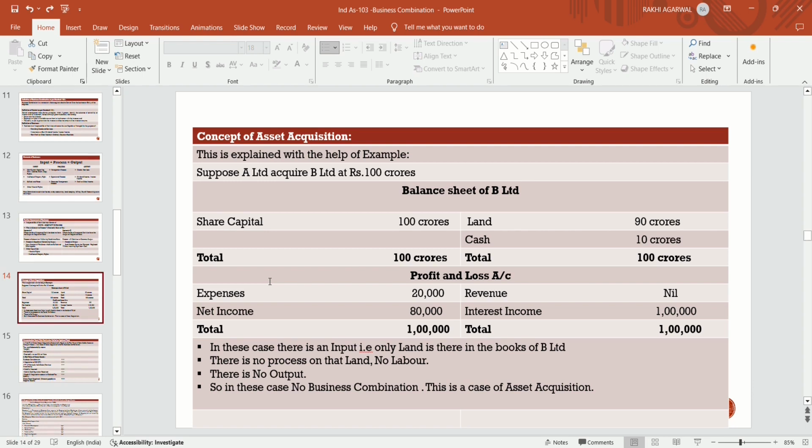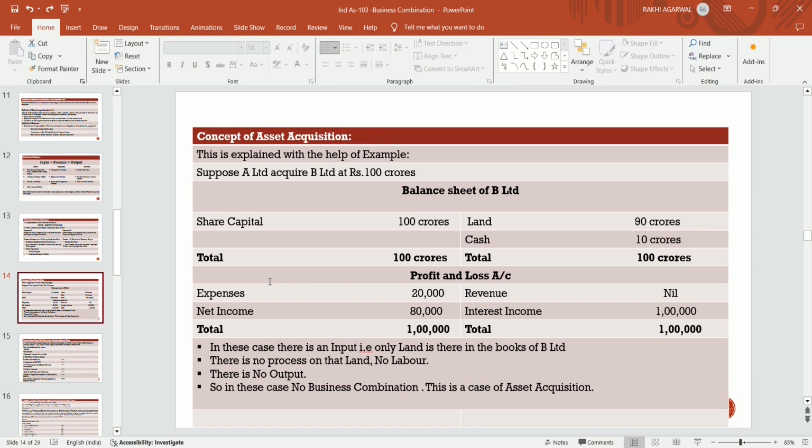So the income is not derived from the asset, that is, from land. The land is idle, there is no use of land. If there is no output generating from the land, and the entity acquired is not generating any output, only the asset is there in the balance sheet of that unit, then this is not a business combination.